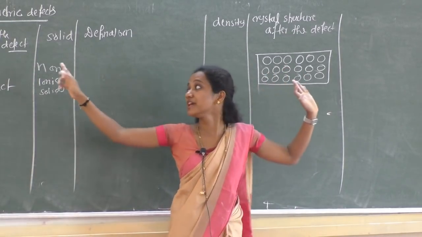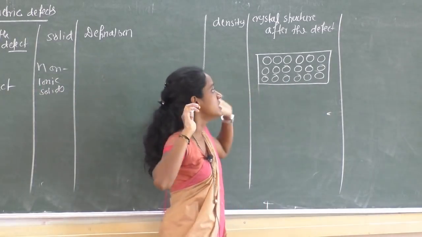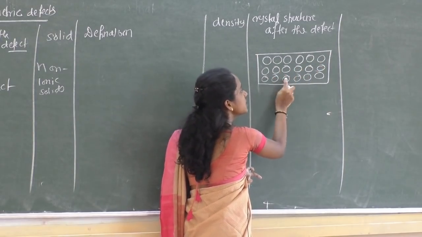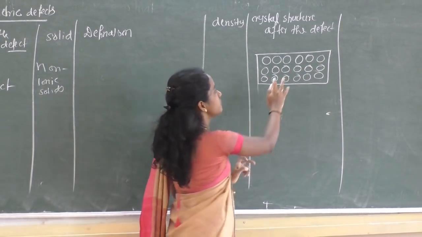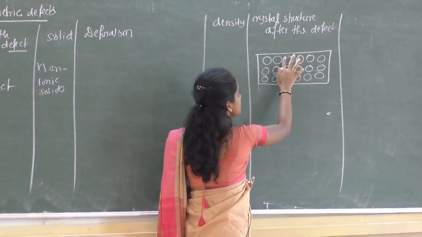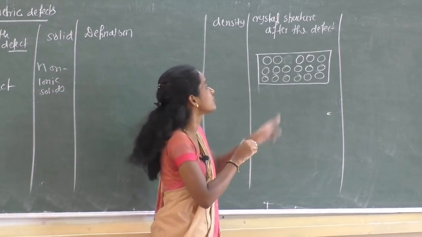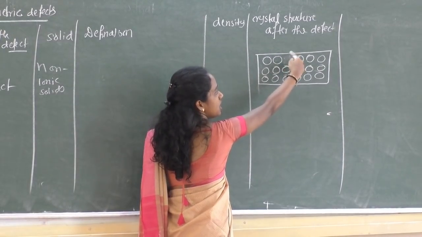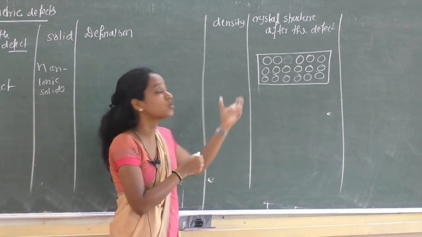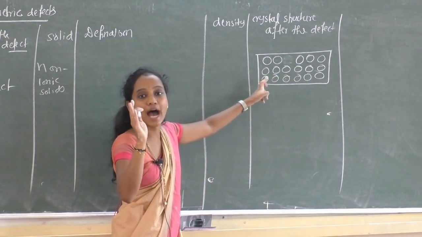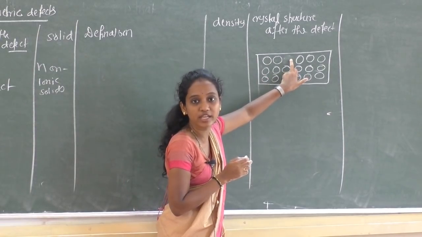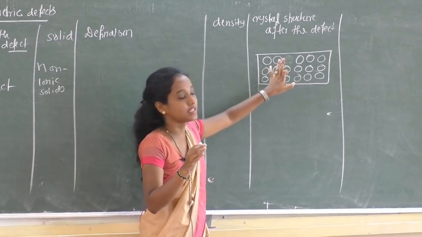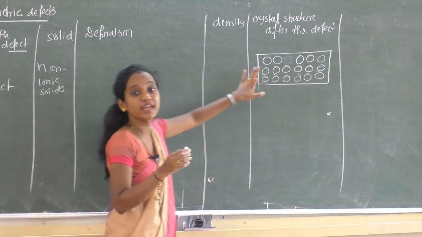But I need to explain the vacancy. What is this vacancy defect? See, if all the lattice sites are occupied by the constituent particles, and what I am doing here is I'll delete one of the constituent particles from the lattice site. Now this particular solid is said to have a vacancy defect. What is vacancy defect? If the lattice points are vacant, then such type of defect is called vacancy defect.